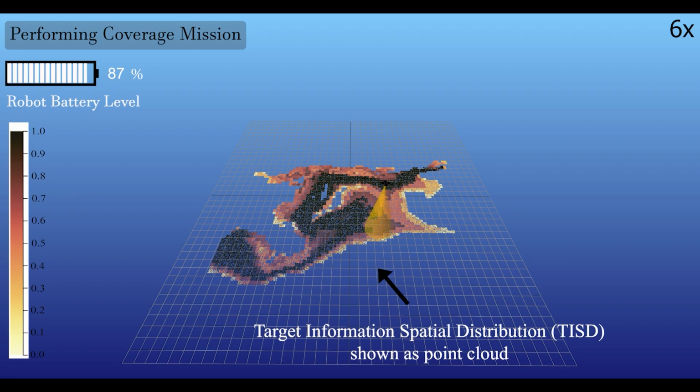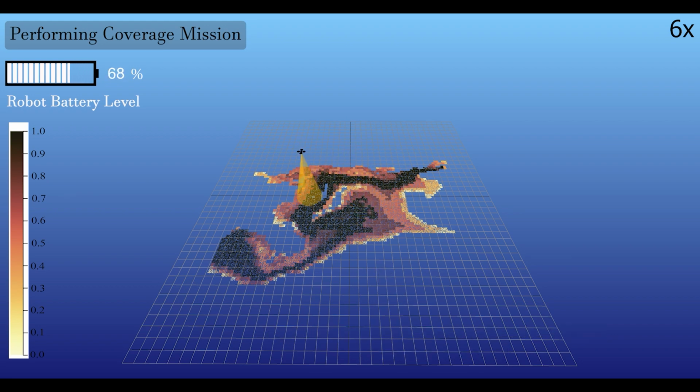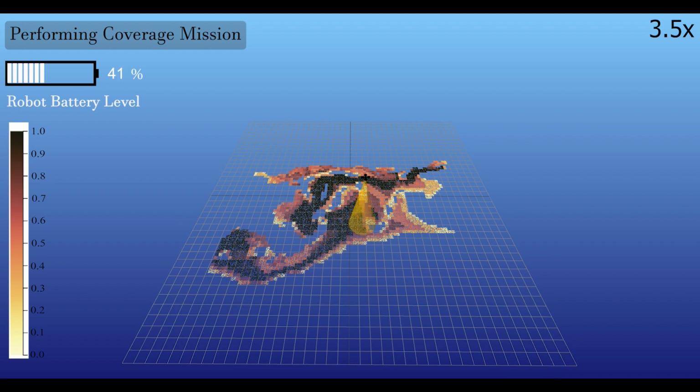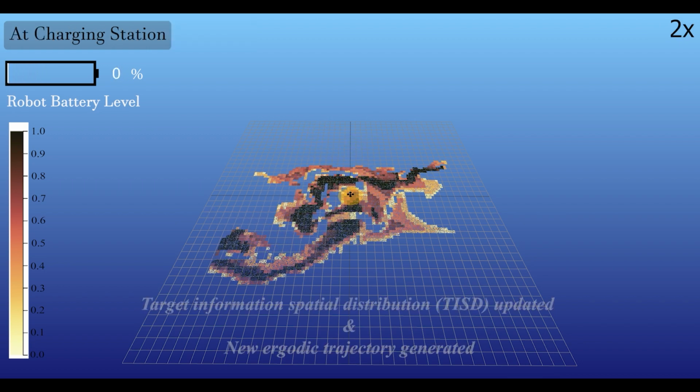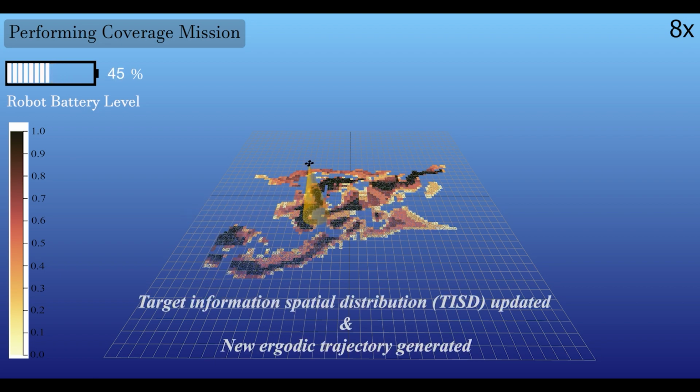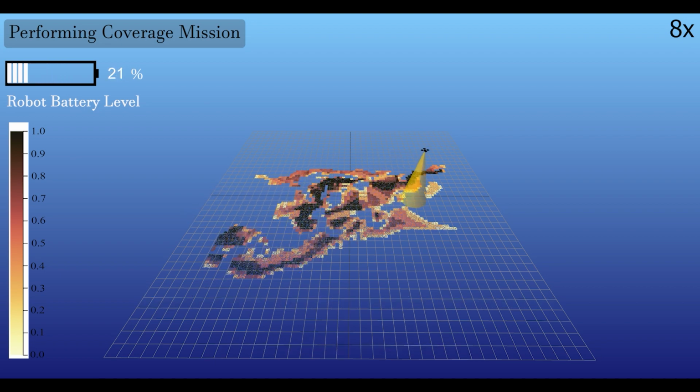We verify our proposed framework in a light UAV simulator by constructing a hypothetical scenario. The target information spatial distribution shown as a point cloud is updated iteratively to generate new ergodic trajectories. It can be seen that the quadrotor safely comes back to the charging station before its energy depletes. The results show that the proposed method outperformed the baseline methods. For more details, please see the paper.